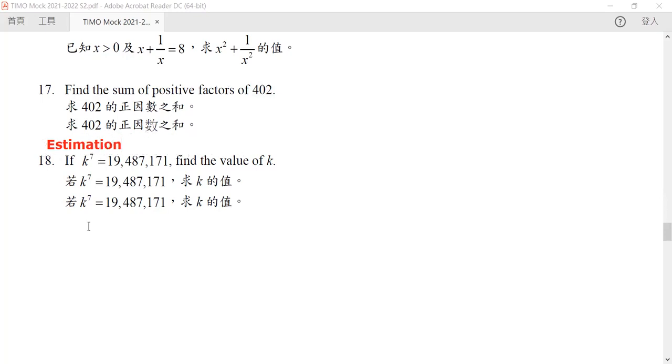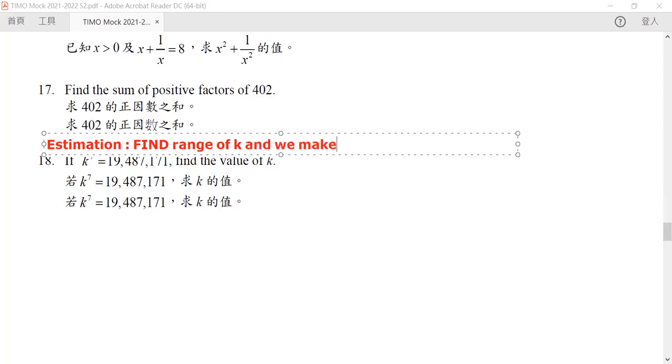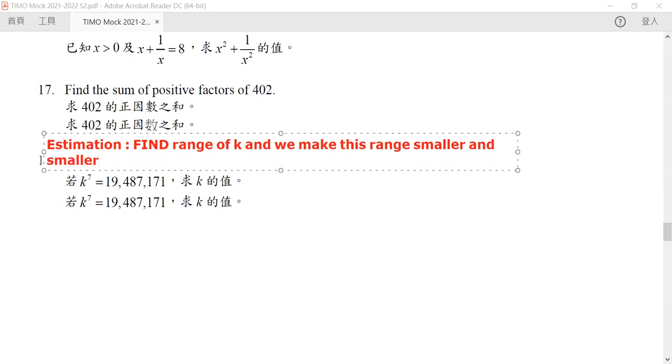Whenever we do an estimation, we want to find the range of possible k, and then we make this range smaller and smaller until we know the exact value of k.